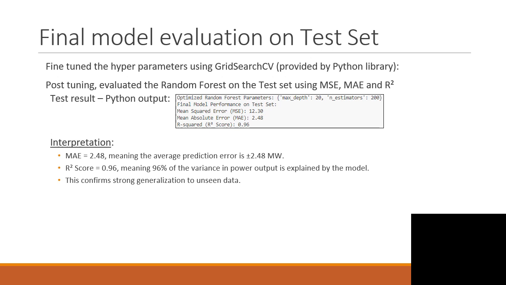What this basically means is the average prediction error is plus or minus 2.48 megawatts. It also means that 96% of the variance in power output is explained by the model. So this confirms there is strong generalization to unseen data.